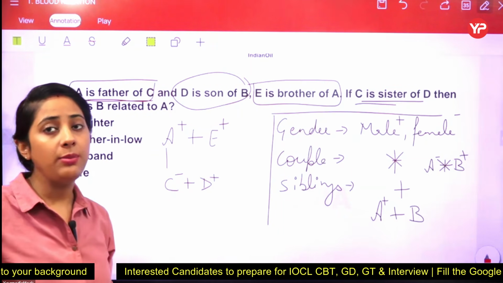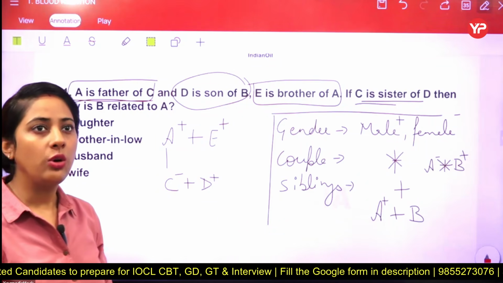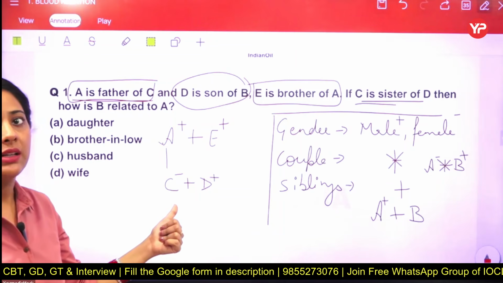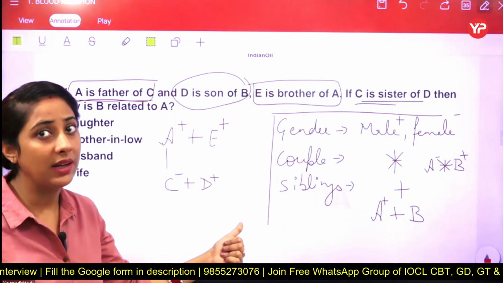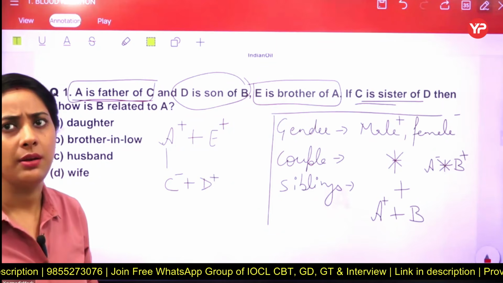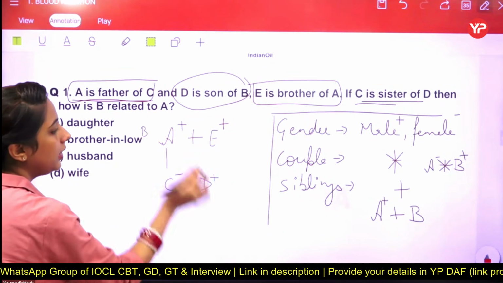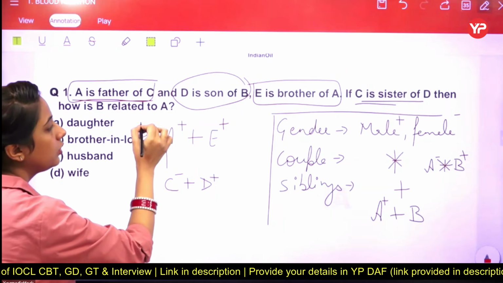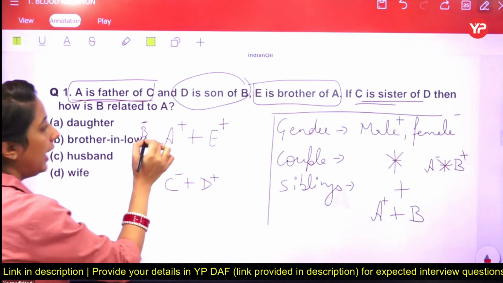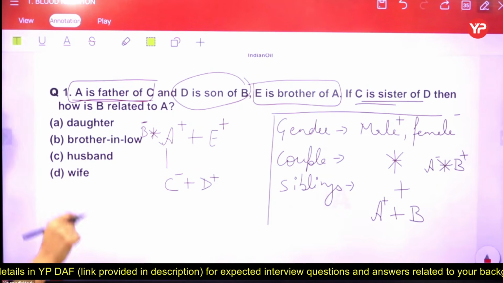D is a son of B, it means B has to be in the first generation according to this question. So it means D is a son of B, already we have A who is the father of C, it means also A is the father of D, information is clear. Now what is B here for? So the information is clear that if B is also related to D and become the parent, so the information is saying that B can become the mother here. And it means B and A are husband and wife. So we have to use a sign of star between them.